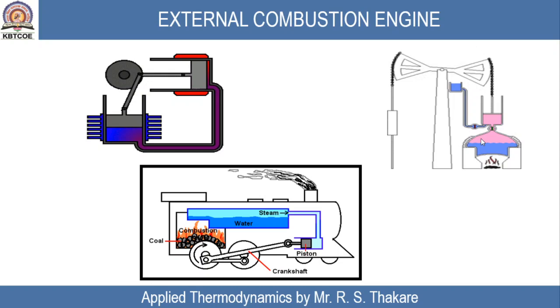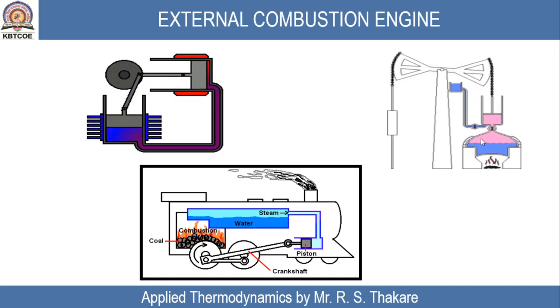Let me give you the example of a thermal power plant. In a thermal power plant, heat is generated by combustion of coal. After combustion, it leaves combustion products at high temperature and high pressure. That combustion product transfers heat to another working substance, that is water, and it creates high temperature, high pressure steam, and that steam is expanded on a turbine to create shaft work. So our aim is satisfied, that is conversion of heat into useful work.